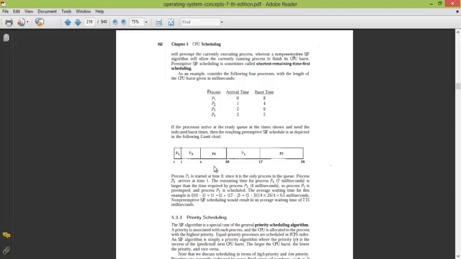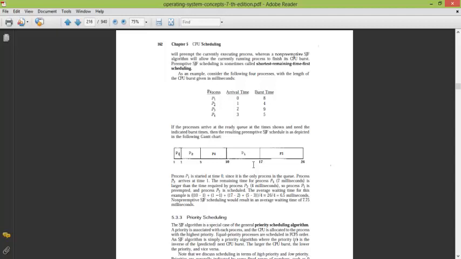It got the CPU first at 0 and then got it again at 10. For 1 millisecond it got executed, so the waiting time becomes 10 minus 1. Similarly, for all the processes, the waiting time is calculated as the time at which they got the CPU minus the arrival time.